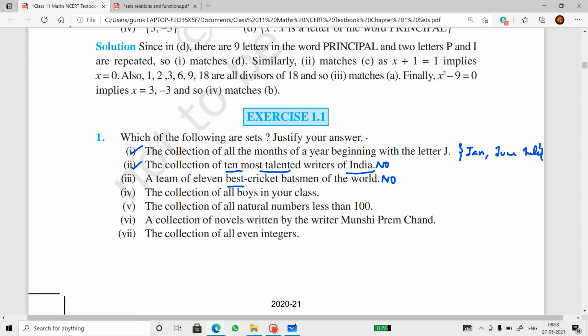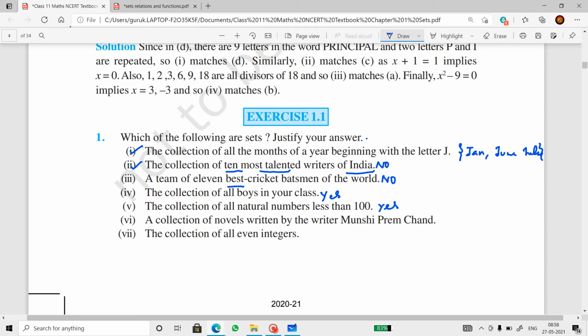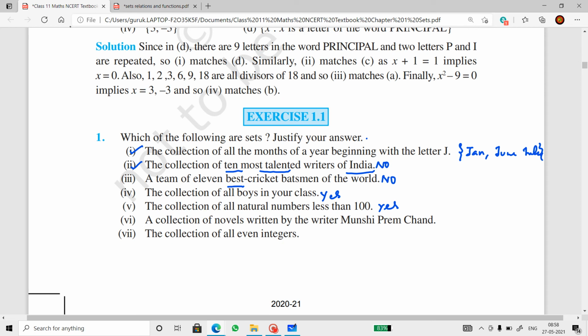The collection of all the boys in a class. Collection of all the boys in your class. Yes, I can collect and count them. So therefore, this is a set. A collection of all natural numbers less than 100, definitely we can count and form a set. Collection of novels written by writer Munshi Premchand. Yes, we can definitely say how many novels he has written. But if the question is collection of the best novels written by Munshi Premchand, then it's not a set, because the best will differ from person to person. Collection of all even integers. It is a set. Hope you understood.